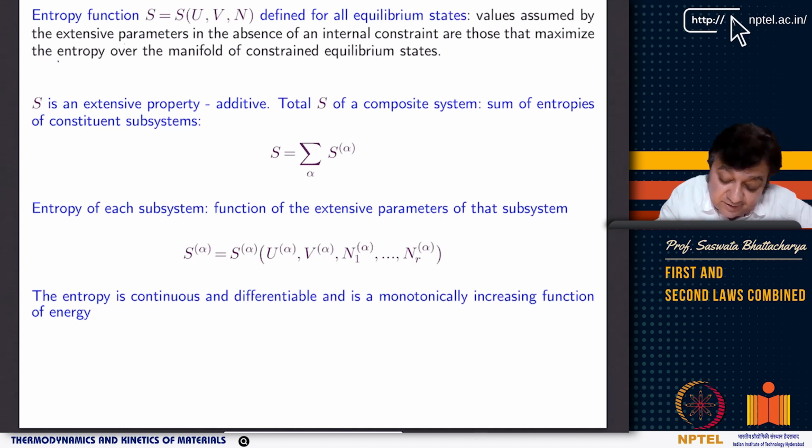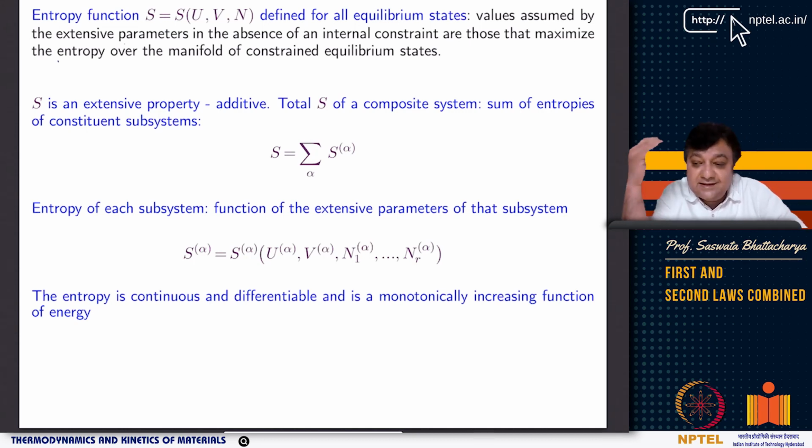So that is the most important point, that the subsystems will assume values of u, v, and n such that the total entropy of the entire composite system is maximized, over the manifold of all these different constrained equilibrium states. So basically, in the absence of an internal constraint, remember this point, the wall can give you constraints. Now if you remove these constraints, then the values assumed by u, v, and n will be such that the entropy of the total system is maximized, right?